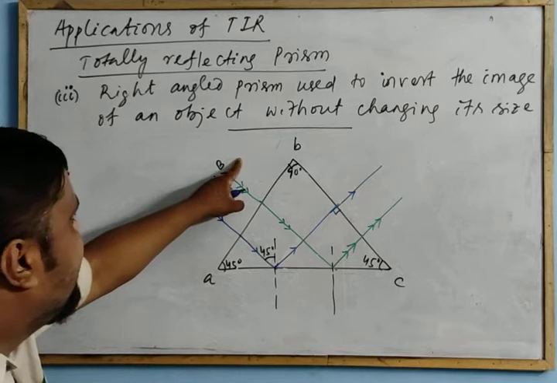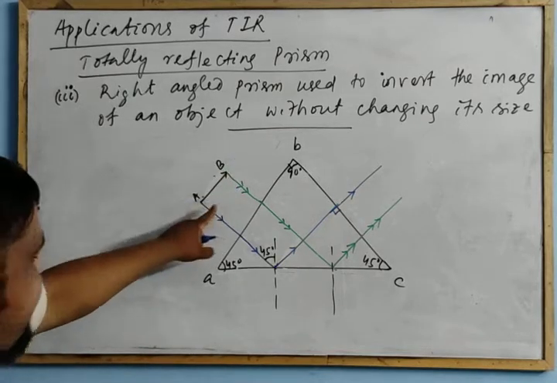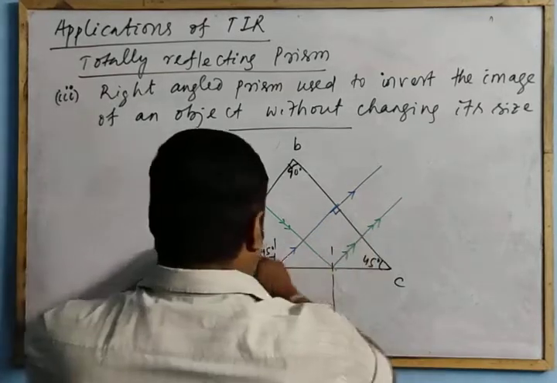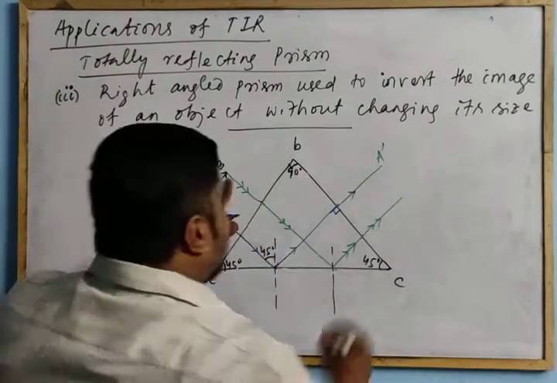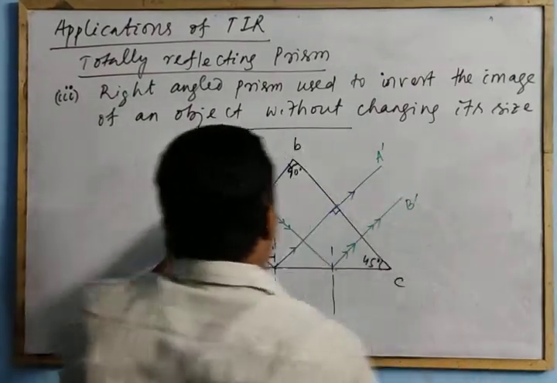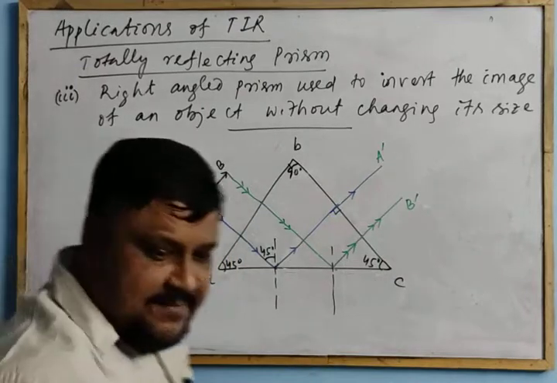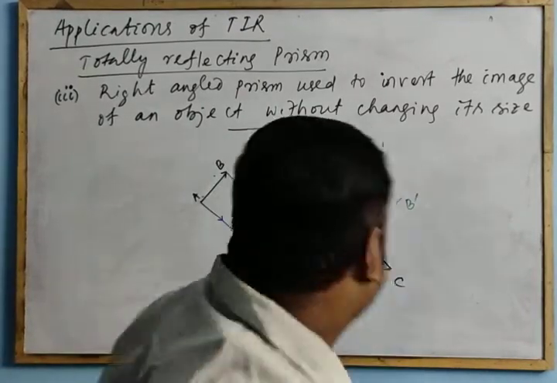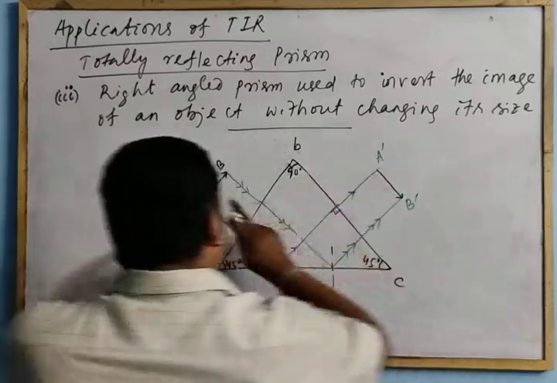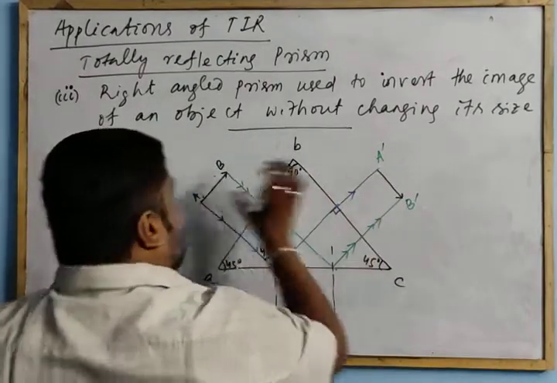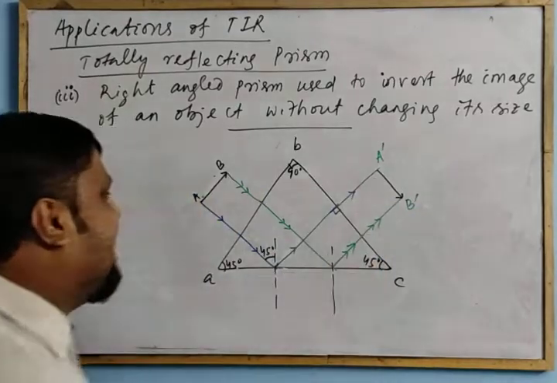Now for AB, you will get an inverted image. This is A, so this one is the image A dash and this is your B dash. So this is the image A dash B dash. Without changing the size. What is the size of AB? You will get the same size A dash B dash.